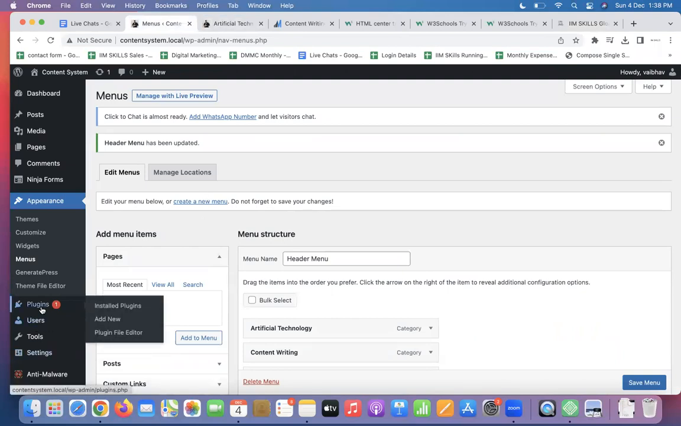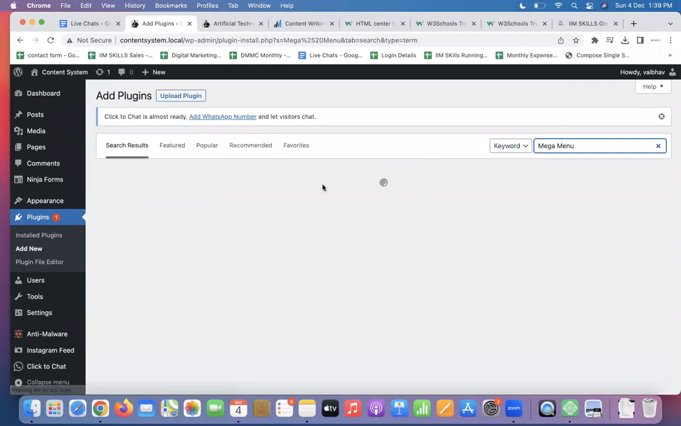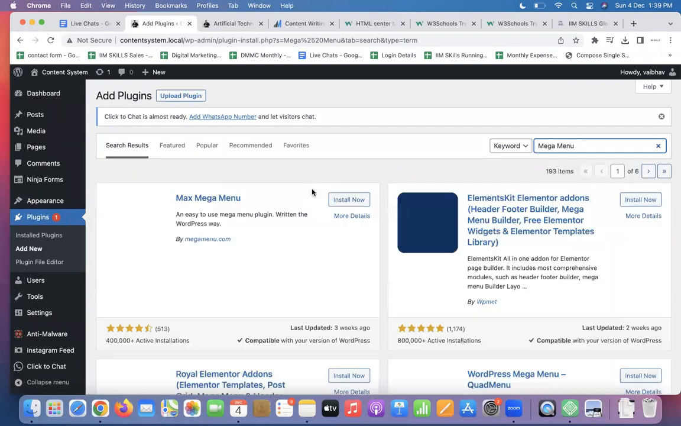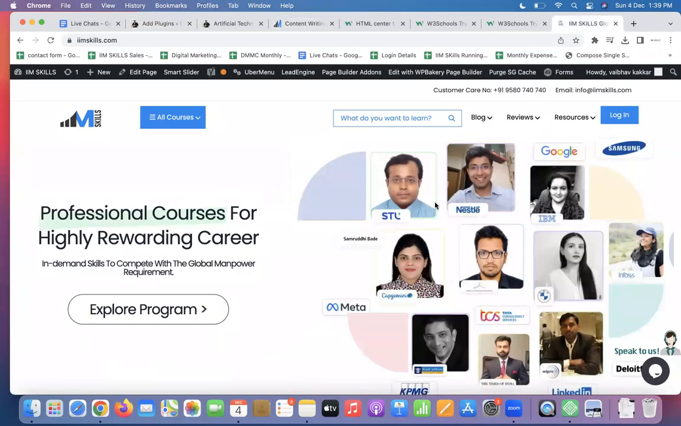So pay attention. If you would like to add more, again, there is a plugin. Go to plugins, add new. You have to check a tutorial around it. Let's say mega menu. Any good looking menu you would like to add, like Max Mega Menu. These are all types of new menus you can simply add and create a good looking menu for your website. Customize it. Understood? Clear?